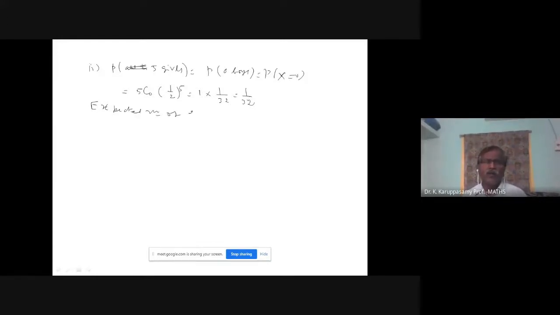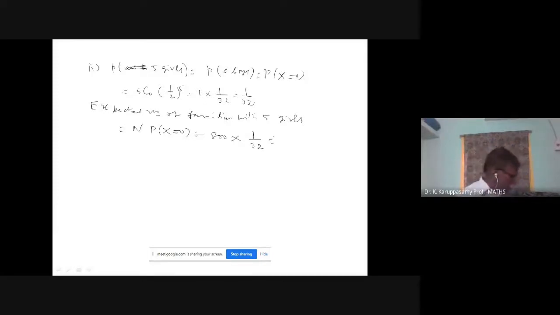Expected number of families with 5 girls. N into probability of x equal to 0. So your n value is 800. Probability of x equal to 0 is 1 by 32.